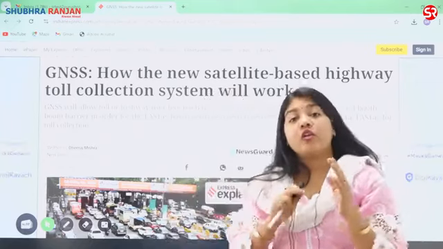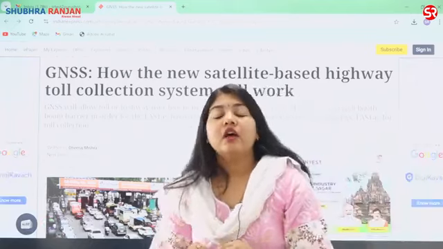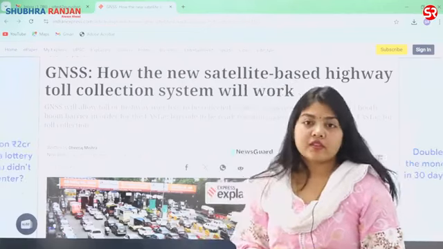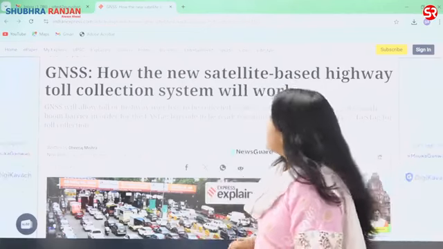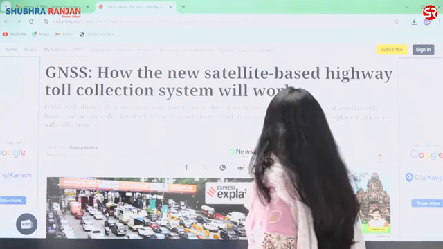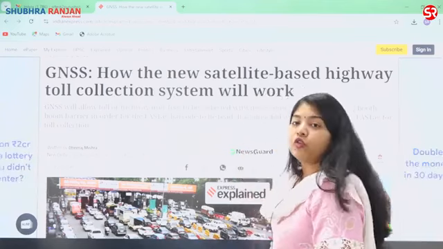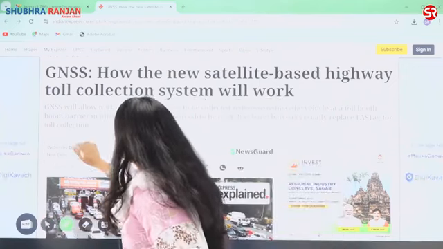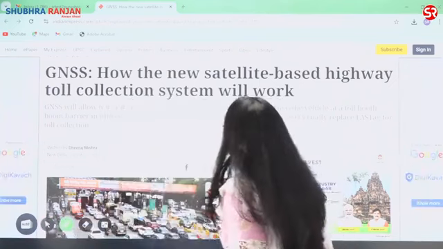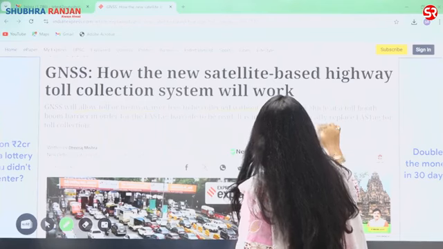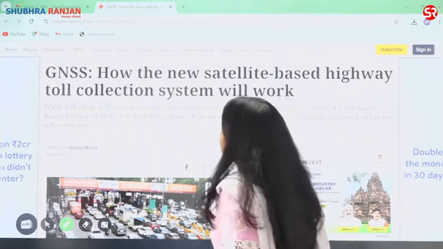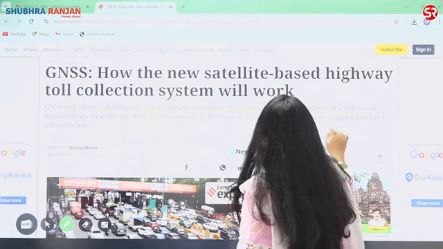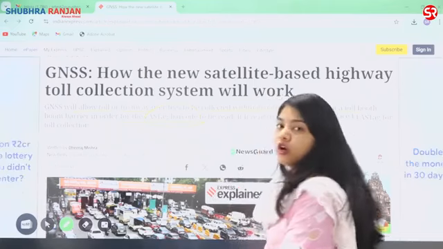Gadkari, the Union Minister for Highways, plans on removing toll plazas and toll booths from the highways. This says how the new satellite-based system is going to change the whole toll collection system. If I look at this news article, it also said that the GNSS will allow toll or highway user fees to be collected without stopping the vehicle at the toll booth or boom barrier in order for the FASTag barcode to be read. It is intended to eventually replace the FASTag for toll collection.